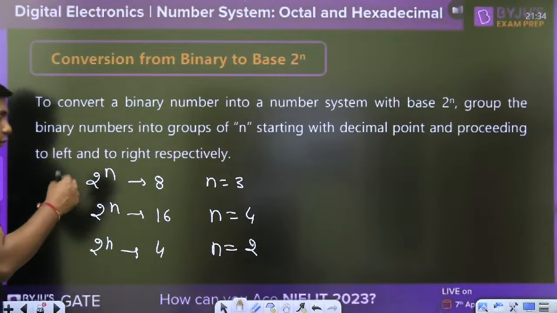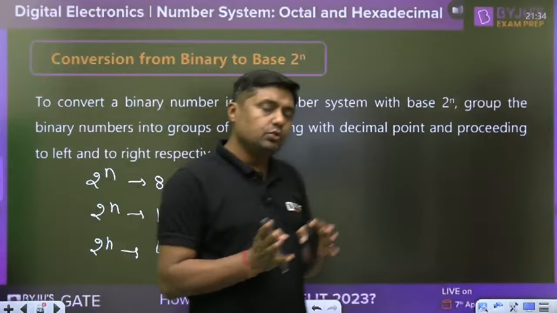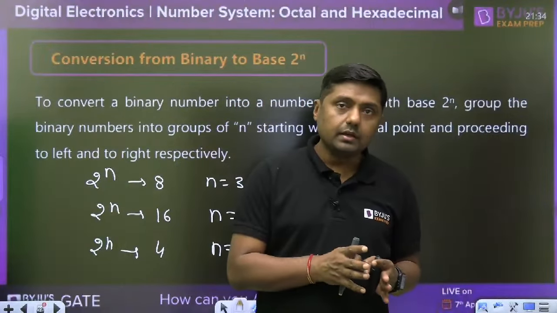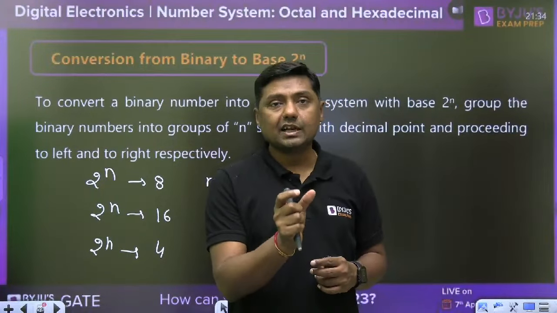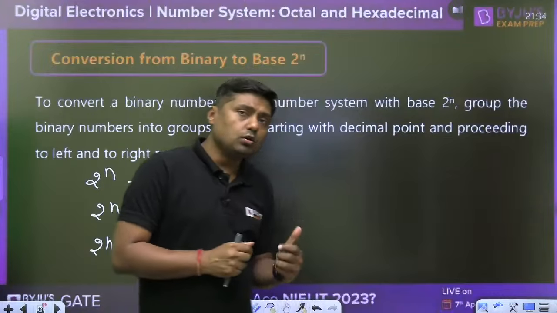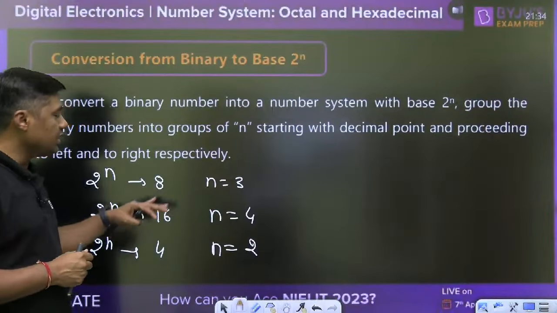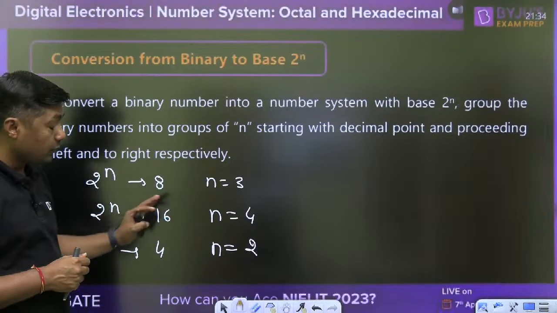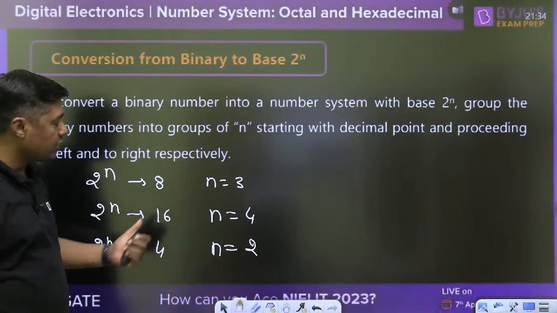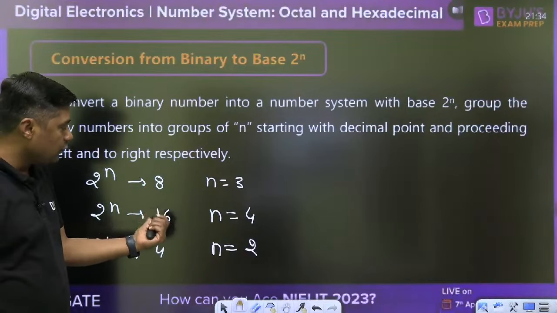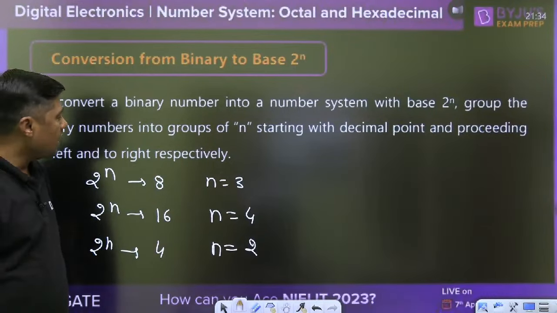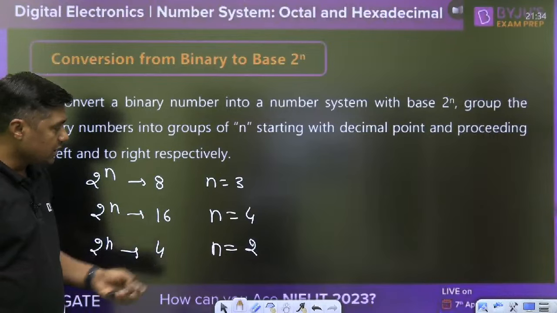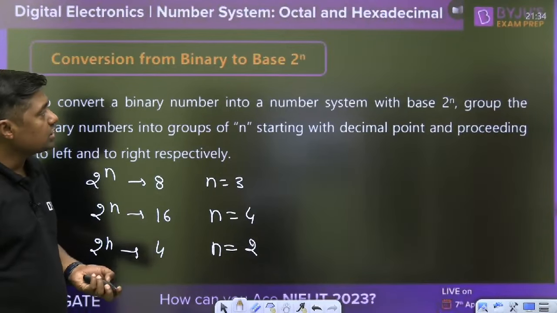In case you want to convert octal into binary, or binary into octal, you have to make groups of 3 digits. If you want to convert binary into hexadecimal, you have to make groups of 4 digits. So that is the method. Now we will solve some questions on that.